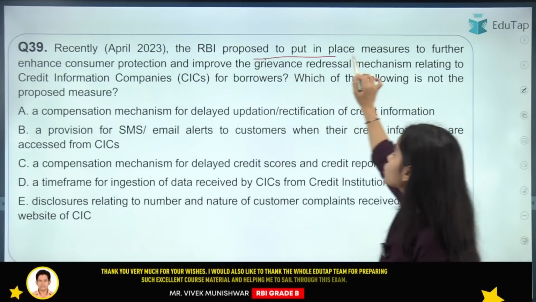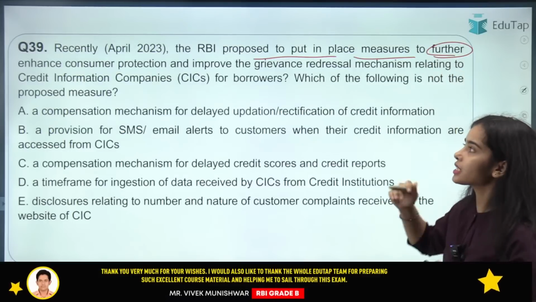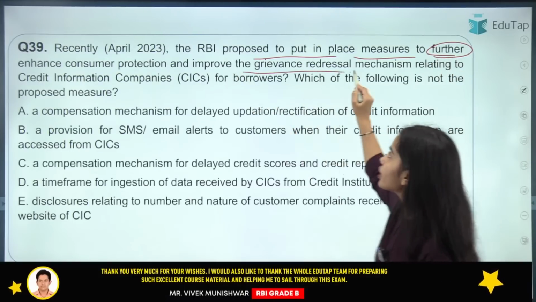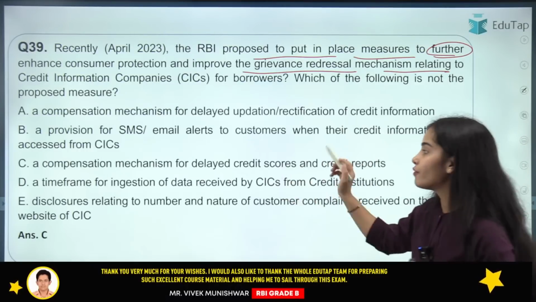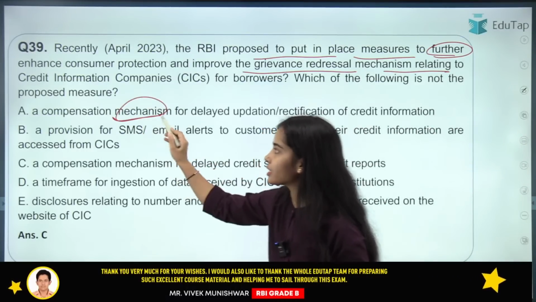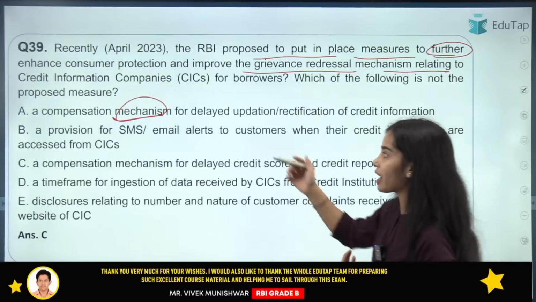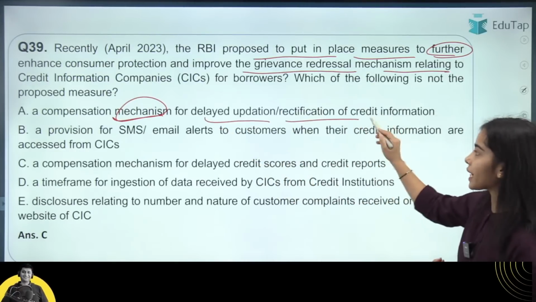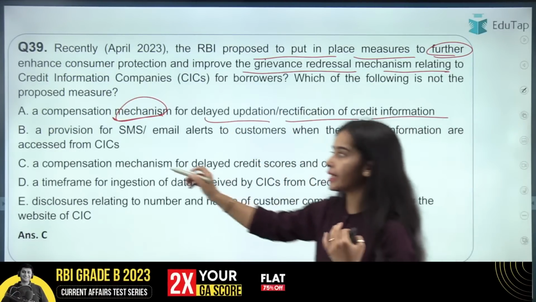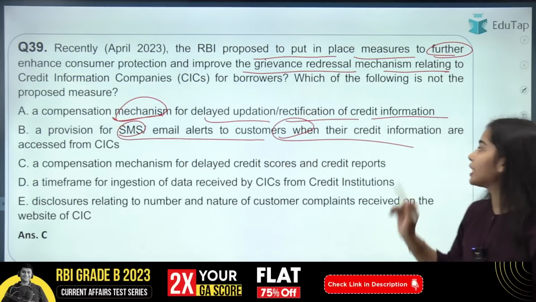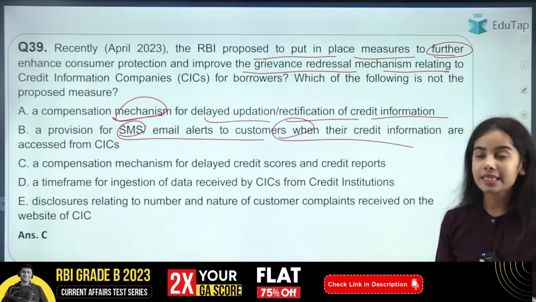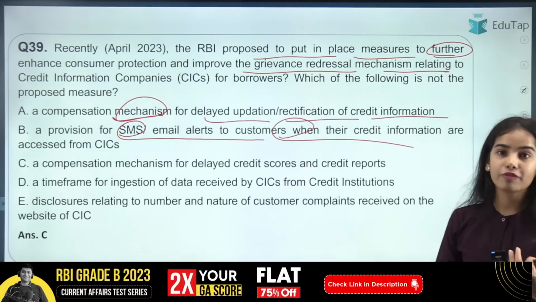So the RBI proposed to put in place measures to further enhance consumer protection and improve the grievance redressal mechanism. It has been said that the CICs will need to have a compensation mechanism for the delayed updation or rectification of credit information. They need a provision for SMS or email alerts to customers when their credit information is being accessed by the credit information companies.